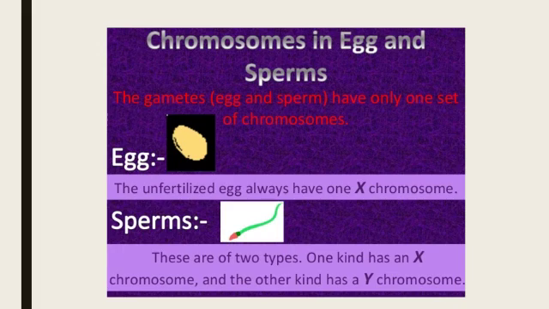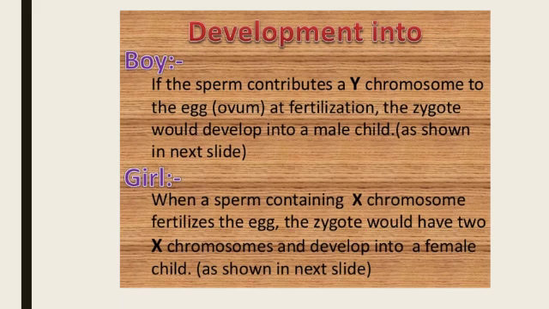The egg will always have 22 plus X chromosomes, while the sperm will have either 22 plus X or 22 plus Y chromosomes. During fertilization, if an egg fuses with a 22 plus Y sperm, the resultant zygote will develop into a male child. And if an egg fuses with a 22 plus X sperm, the resultant zygote will develop into a female child.